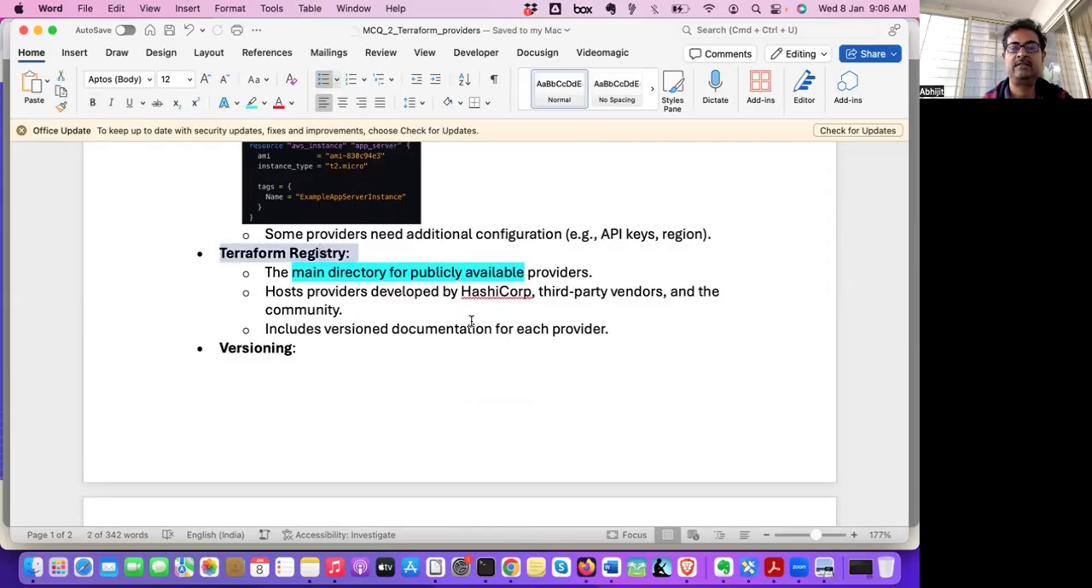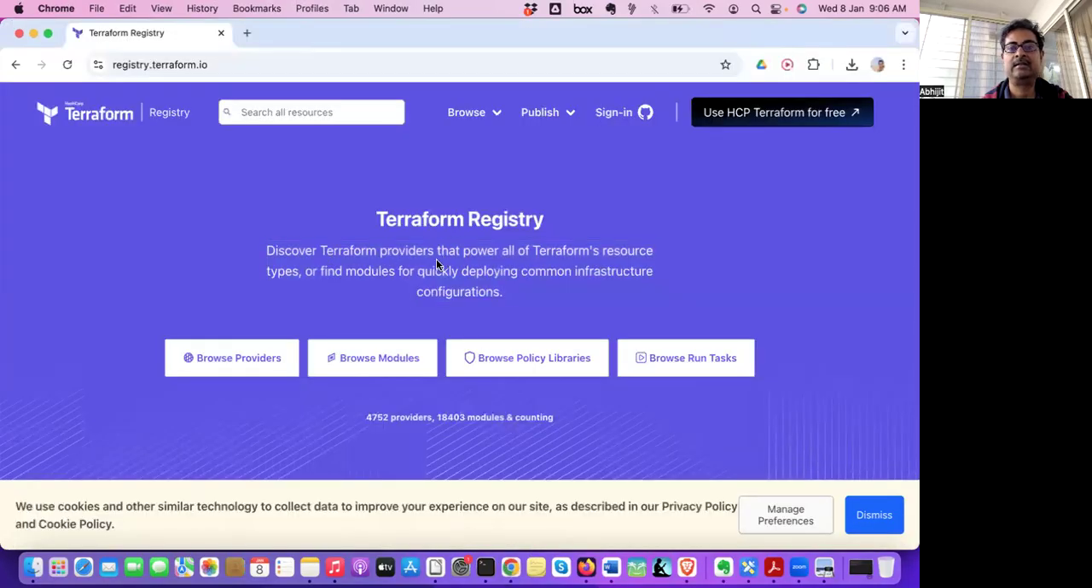Terraform Registry. What is the Terraform Registry? The Terraform Registry is where you have information about publicly available providers, and you can also discover Terraform providers that power all Terraform resource types and modules for quickly deploying common infrastructure configuration. That's the Terraform Registry.